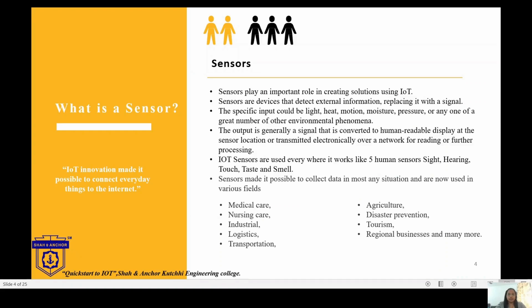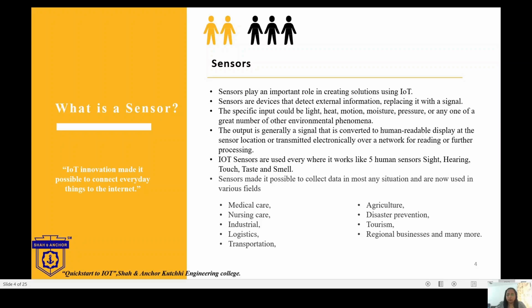So let's start with the sensors. What exactly is a sensor? Sensors are the devices which sense the environment and collect the data. Sensors play an important role in creating solutions using IoT. Sensors are the devices that detect external information and replace it with signals. The specific input could be light, heat, motion, moisture, pressure, or any one of a great number of other environmental phenomena given to the sensors.